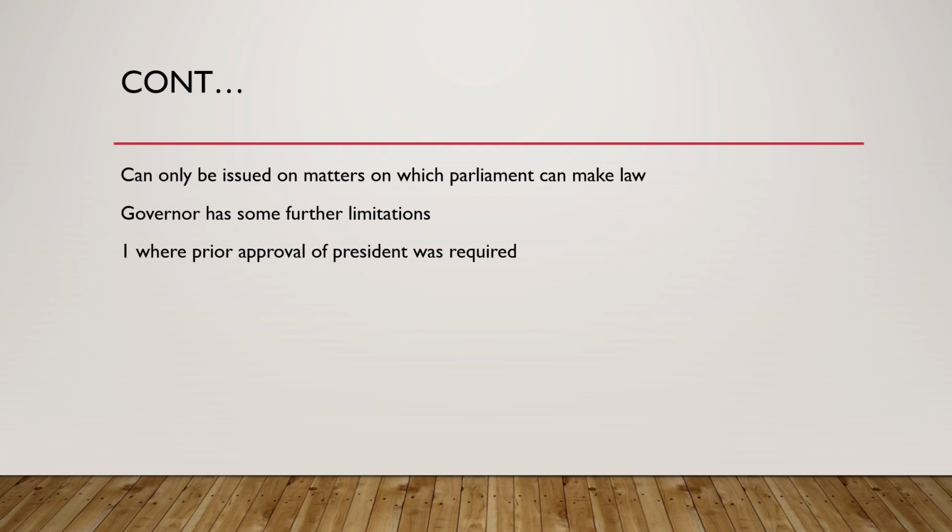Bills that have similar provisions require the prior approval of the President, and if an act of the state legislature containing the same provisions would have been invalid, then the governor cannot promulgate the ordinance.